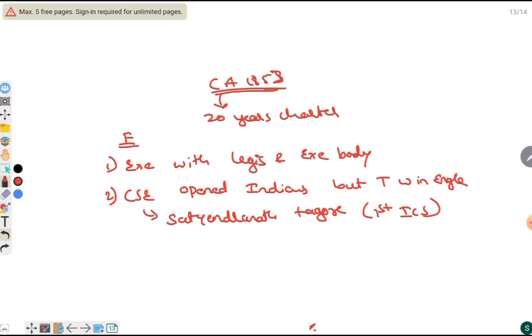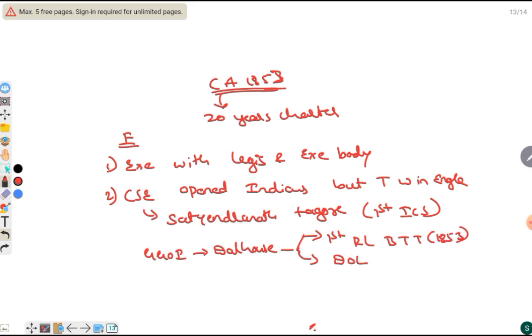During this time period, the Governor General of India was Dalhousie. Let's see what the workings of Dalhousie were. He laid the first railway line from Bombay to Thane in 1853. He also introduced the doctrine of lapse, the Telegraph Act, the Widow Remarriage Act 1856, and established the Public Work Department. Hence, these are the workings of Dalhousie.